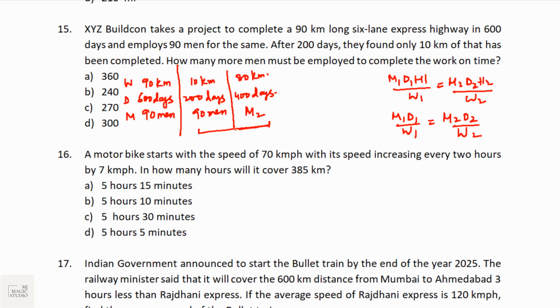So we can run this concept on these two sets of information, and we'll get the value of M2. So we have 90 into 200 by 10 equals M2 into 400 by 80. This cancels, 200 and 400 gives 2, and this is 4. So M2 is 90 into 4, that is 360.